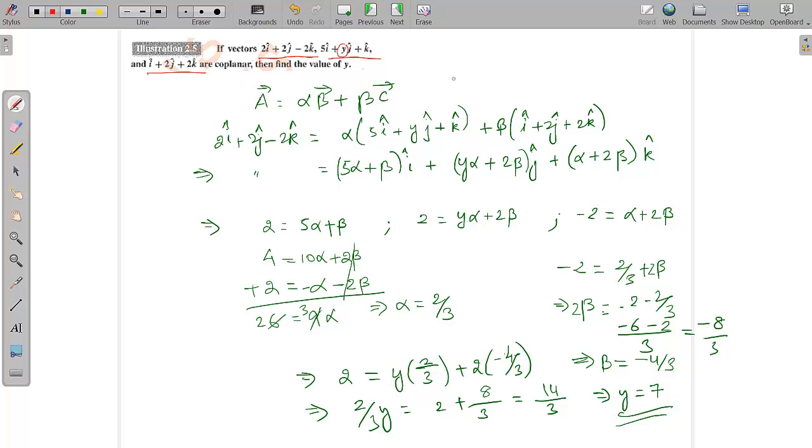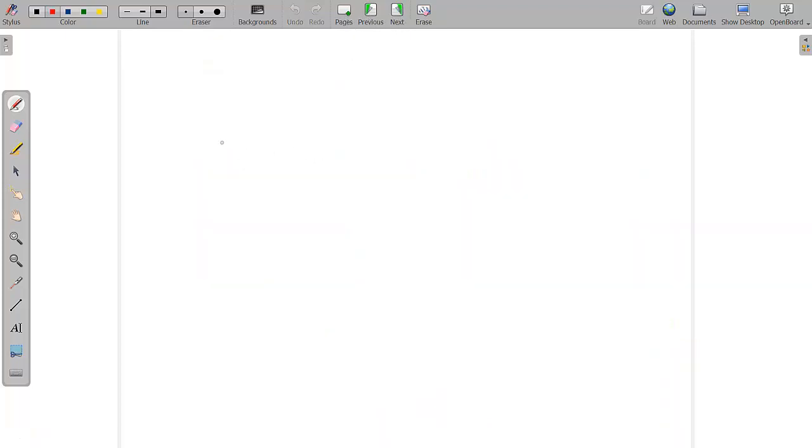So what is a coplanar vector? What are coplanar vectors? Let's see what a coplanar vector is first. See, one thing is one straight line. Let's say this is one vector. This is always in a plane. So one vector can always be in one plane.